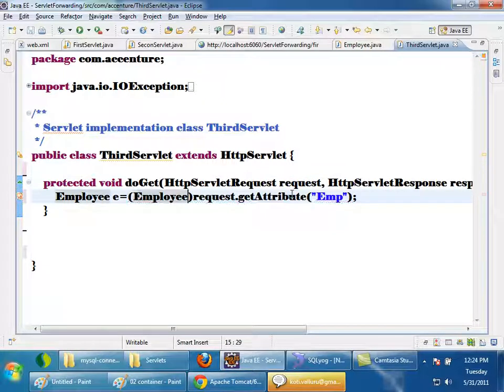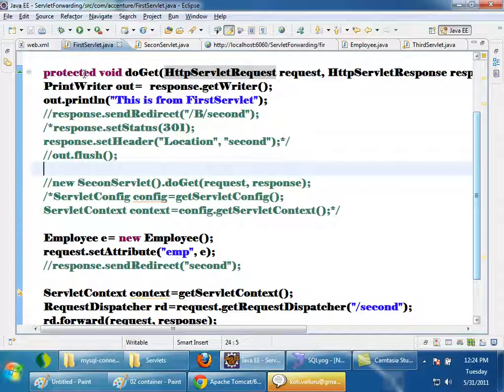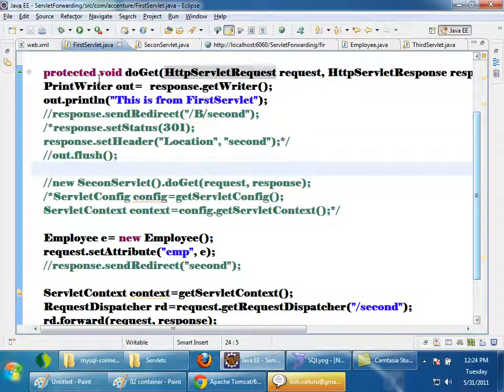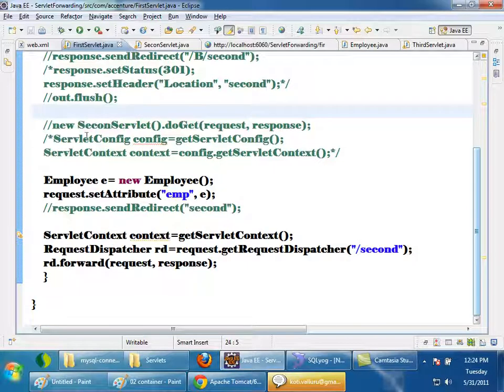Now, let's assume that I gave a request to the first servlet, /first. The employee is set in request. I give a request to the first servlet, the employee is set in request, it is forwarded to the second servlet, and the client got the response, right? Now I said the request object will be destroyed. The attribute employee also will be destroyed.